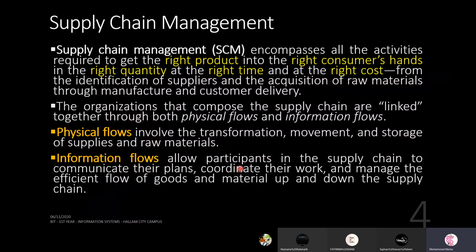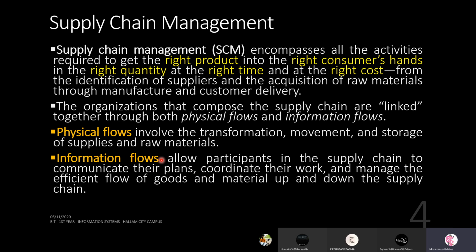Information flow allows participants in the supply chain to communicate their plans, coordinate their work, and manage the efficient flow of goods and material up and down the supply chain. So this communication process is like sharing information of the progress of what has happened, how much has been achieved, how many people are needed. These kinds of information related flows are needed when you go from one department to another department.